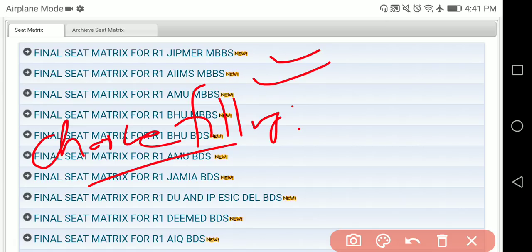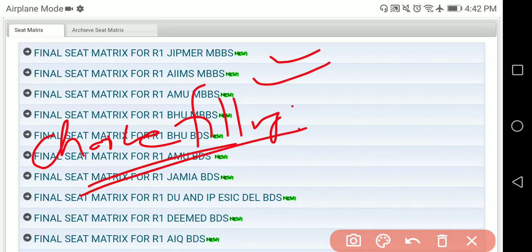In that case, if the seat is allotted to you, and you don't take the admission in round 2, at the end you simply lose the whole security deposit. Because of that reason, while making the choice filling, you have to be very smart, right?